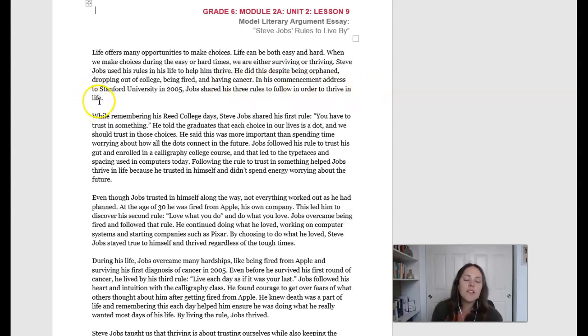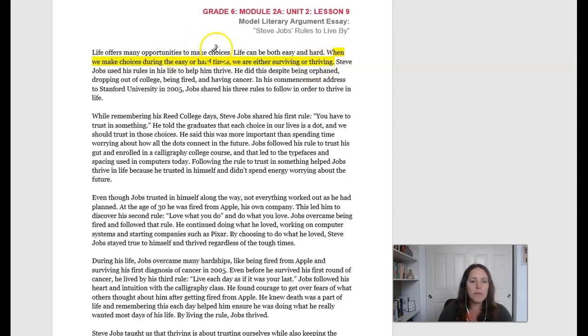All right, let's stop there and think about what is a claim in this paragraph. Now, this is really an introduction paragraph. Some of the other paragraphs afterward will have more obvious claims, but something that we could pull out of here that shows what the author is trying to have us understand or believe is probably here. When we make choices during the hard or easy times, we're either surviving or thriving.